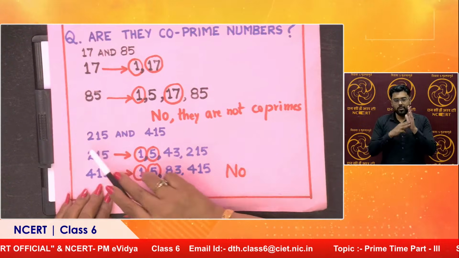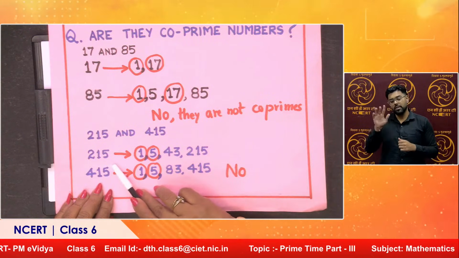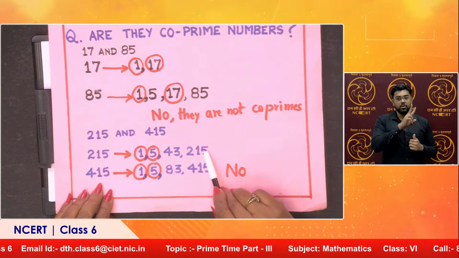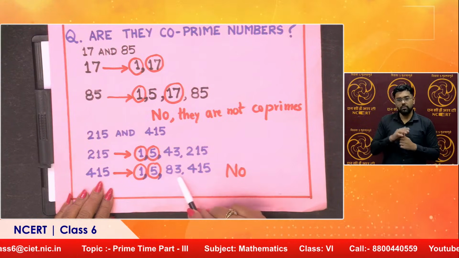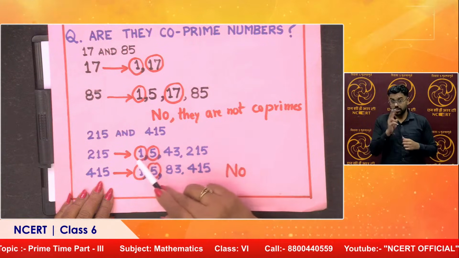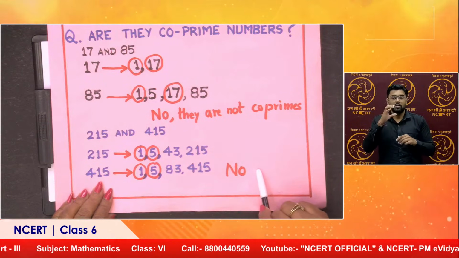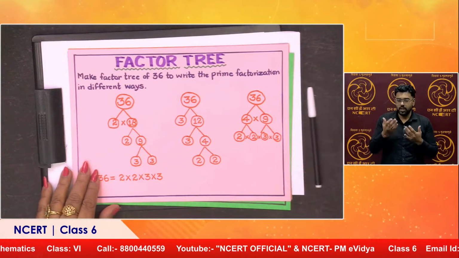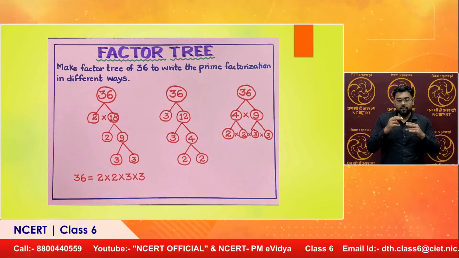What about 215 and 415? What are the factors of 215, children? 1, 5, 43, 215. And what are the factors of 415, children? 1, 5, 83, 415, the number itself. So, here also we have 1 and 5 as common factors. So, they are not co-prime numbers. I hope the concept is clear now. Now, let us discuss another fact here about how to find out a factor tree, how to draw a factor tree.